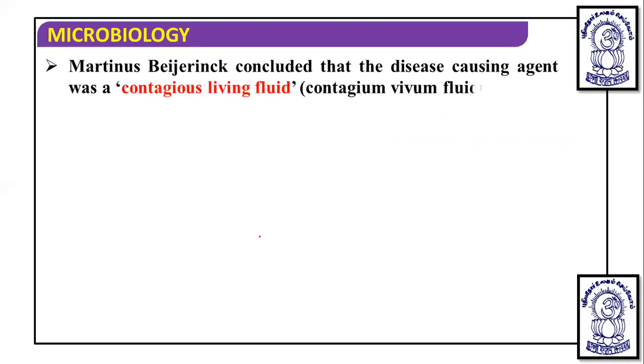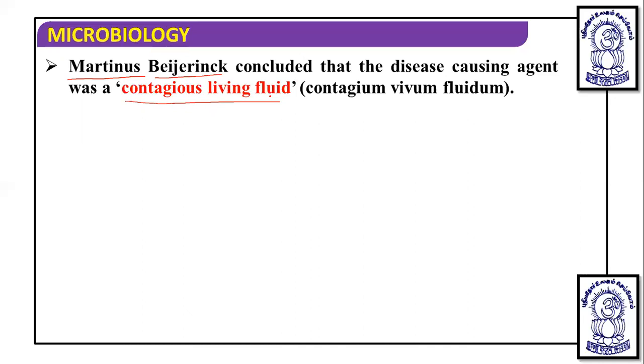M.J. Beijerinck was another scientist, whose full name is Martinus Beijerinck. He concluded that the disease-causing agent was a contagious liquid fluid, or infectious living fluid, that is, contagium vivum fluidum. Beijerinck demonstrated that the extract of the infected parts of tobacco could cause infection in the healthy plant.